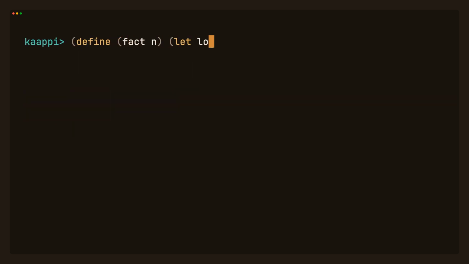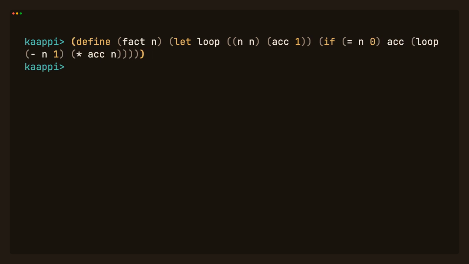This is a named let. Loop is a little function we define and call in one go, carrying an accumulator alongside n. Here's the key. Loop calls itself as the very last thing it does. Nothing is left waiting on the answer. That's a tail call, and Kaappi turns it into a plain jump.